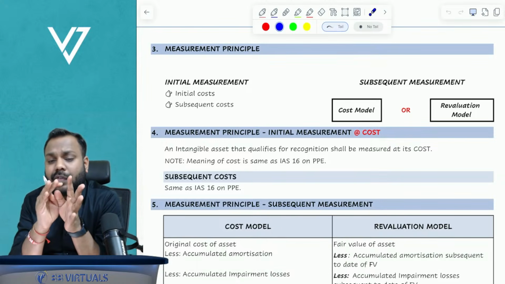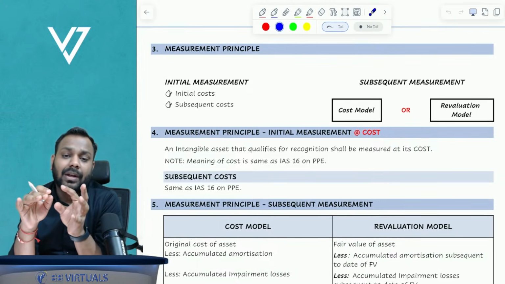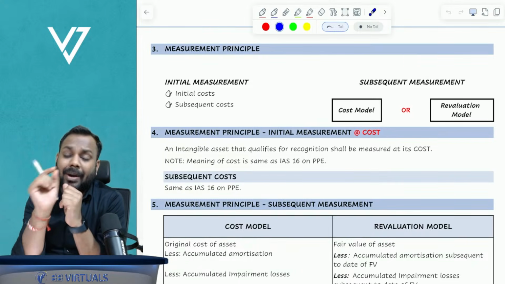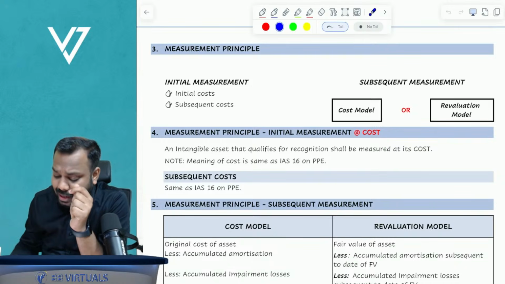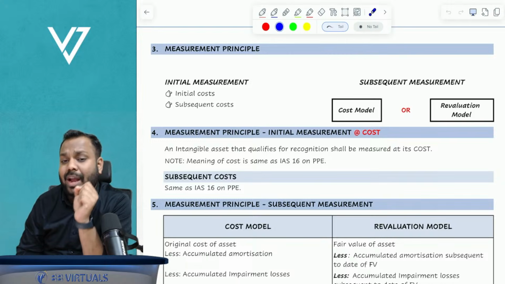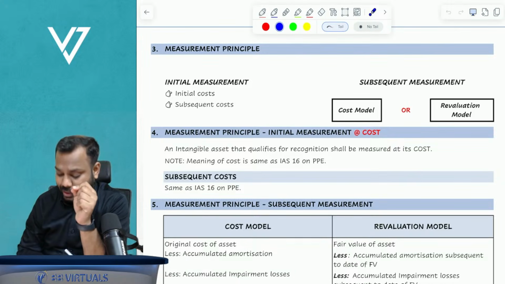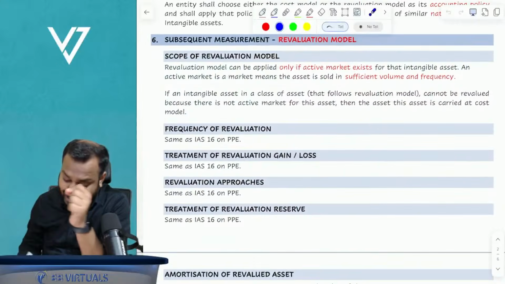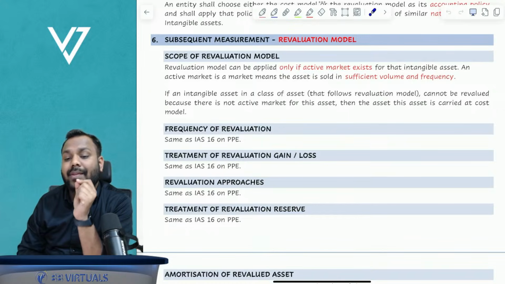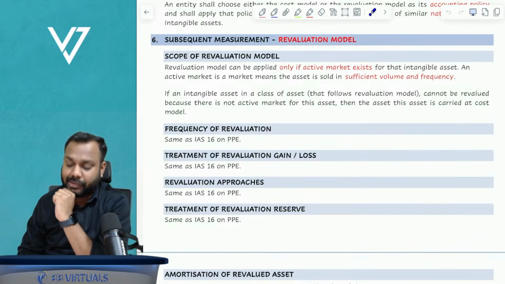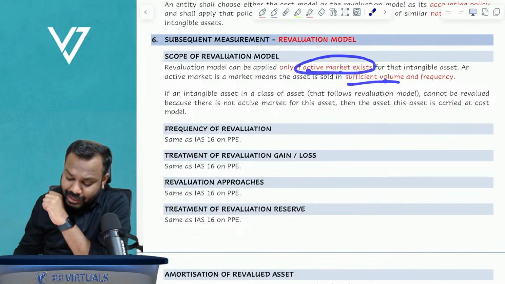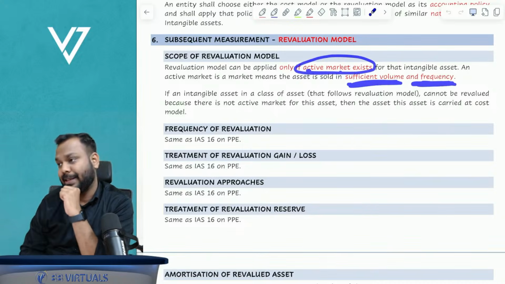Now on the class of assets basis, we can decide whether we have to use the cost model or the revaluation model. But the standard says, while deciding on the revaluation model, we have to be mindful that we can apply the revaluation model if and only if there is an active market for that intangible asset. Now, what is the meaning of active market? The asset is sold with sufficient volume and frequency.